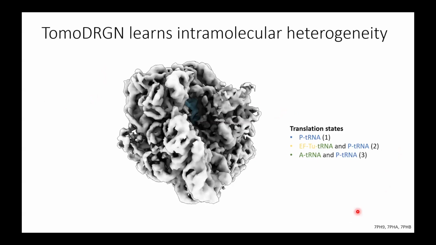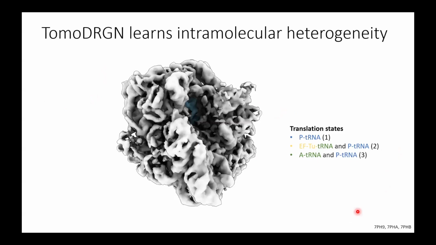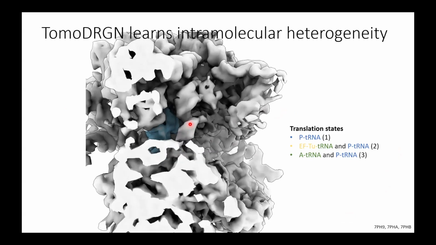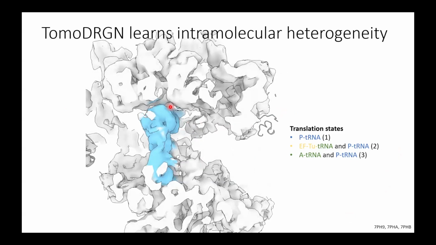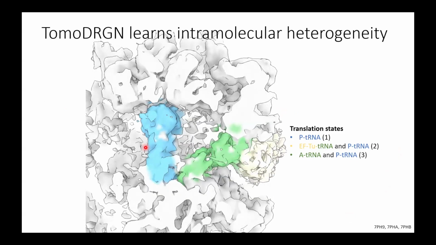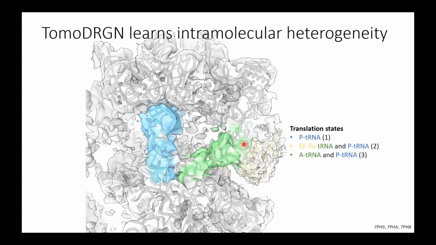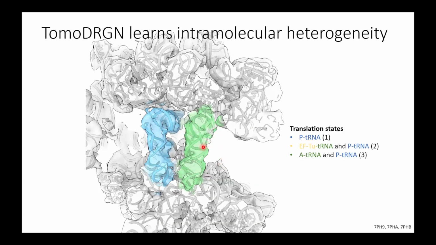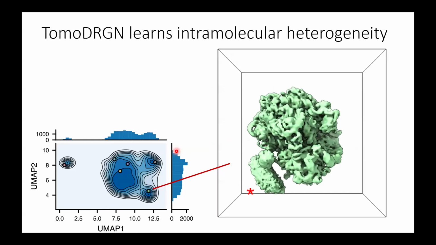We can go look at translation states. And so I'm going to just show a quick movie here. Here looking at a 70S particle, we'll splice away to look at the peptidyl transferase center. We can see states with the P site tRNA, those with EF-Tu and an A site tRNA, and then those with an A site in the absence of EF-Tu, A and P site in the absence of EF-Tu. Okay, so we can look at these different translation states. And of course, if you wanted to dig into this, you can quantify the relative abundance of all the translation states that you've seen, of which I've shown you a subset.